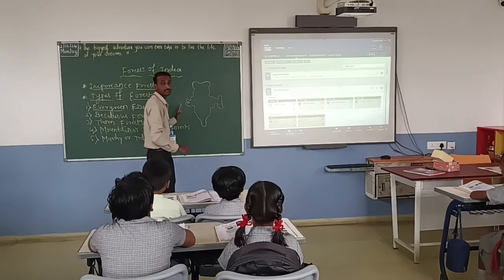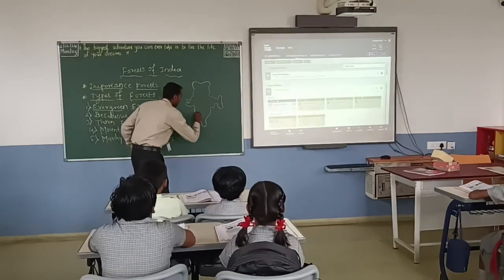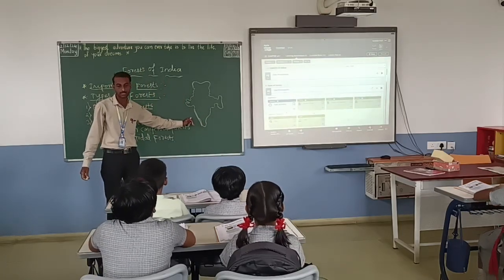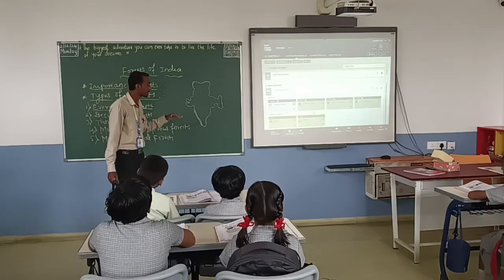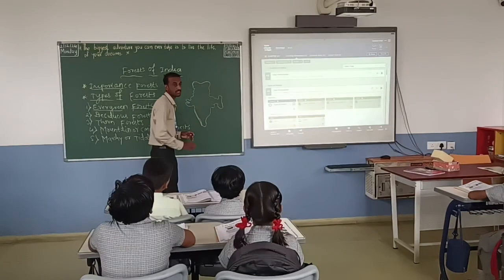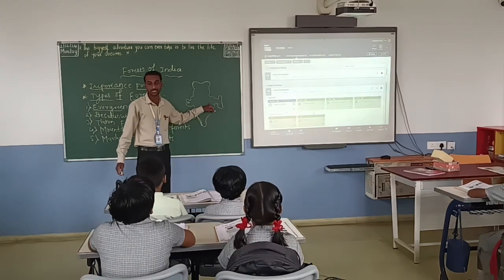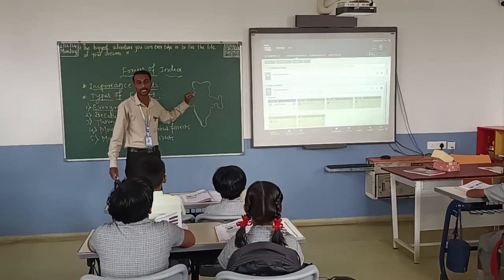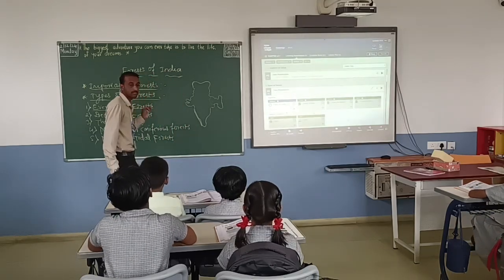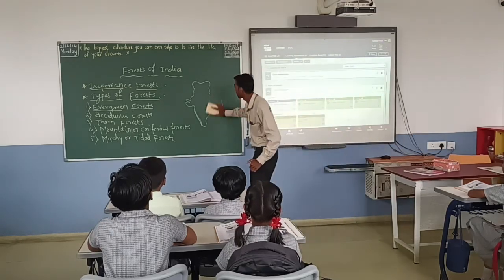So these evergreen forests are found in the slope areas, which are the Western Ghats of India. And along with that, which other places will we find them? The northeastern places. So these are the northeastern places, which are Assam, Arunachal Pradesh, Meghalaya and Tripura. In all these places we find the evergreen forests.